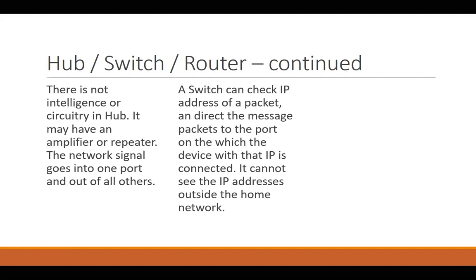For example, if a home network is made up of 6 computers connected through a switch, those 6 computers would be able to communicate with each other, but they would not be able to communicate with any other network, because the switch will only recognize the IPs of the network that it is managing. That's where we need to add a bridge or a gateway device.